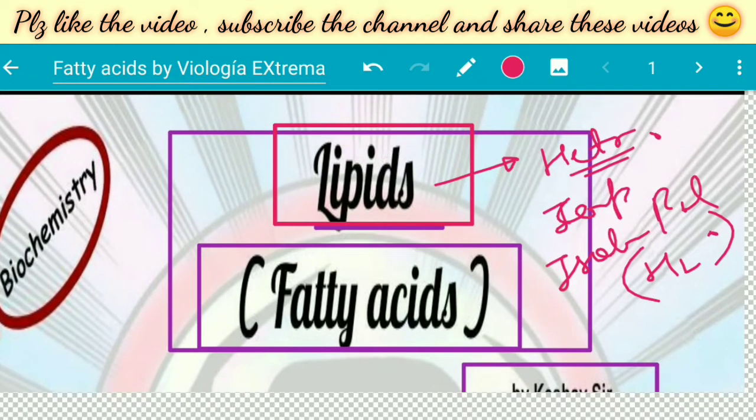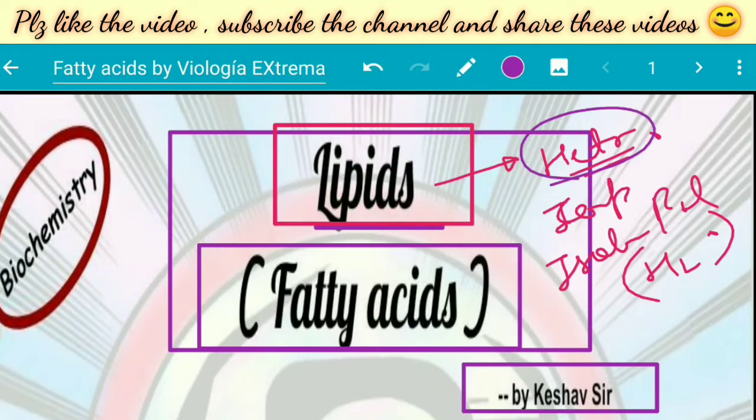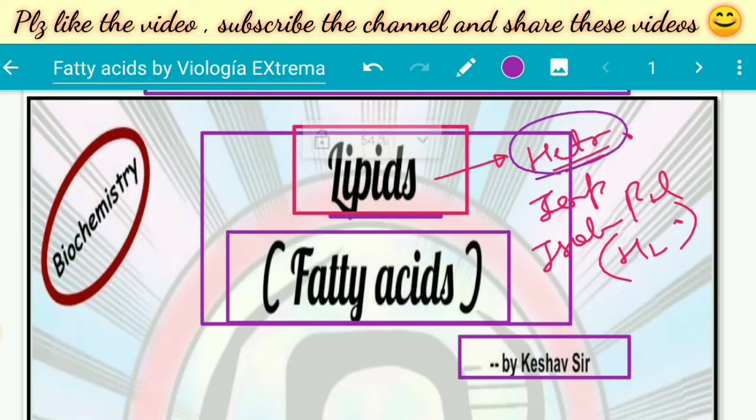Why do we call them a heterogeneous group of compounds? Because unlike proteins, carbohydrates, and nucleic acids, they are not true polymers. Proteins and carbohydrates are made up of repeating units, like amino acids or saccharides. But lipids are heterogeneous, which means they are composed of different varieties of components.